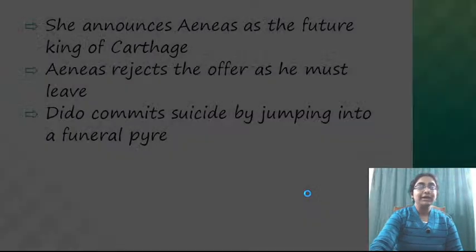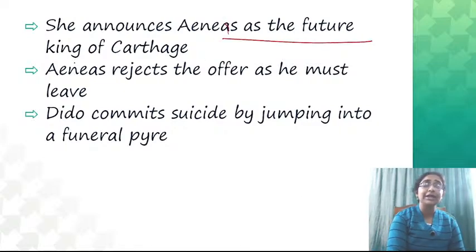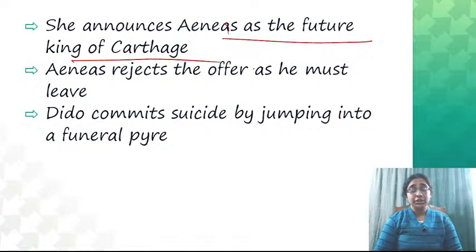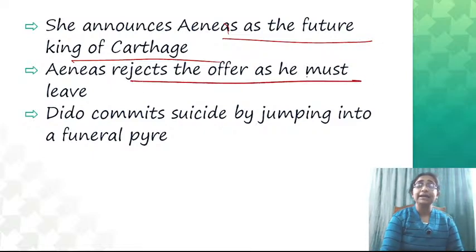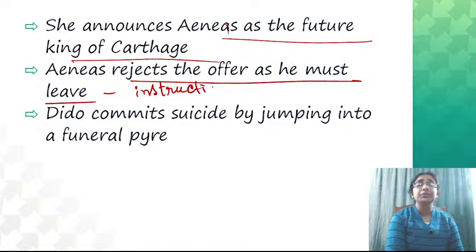Okay. Now she announces that Aeneas will be the future king of Carthage, and she also warns that if anyone opposes this decision, he or she will be killed. So she announces that I am the queen and Aeneas will be the future king of Carthage. But Aeneas rejects the offer as he must leave, because it is actually the instruction of Jupiter that he should go to Italy.